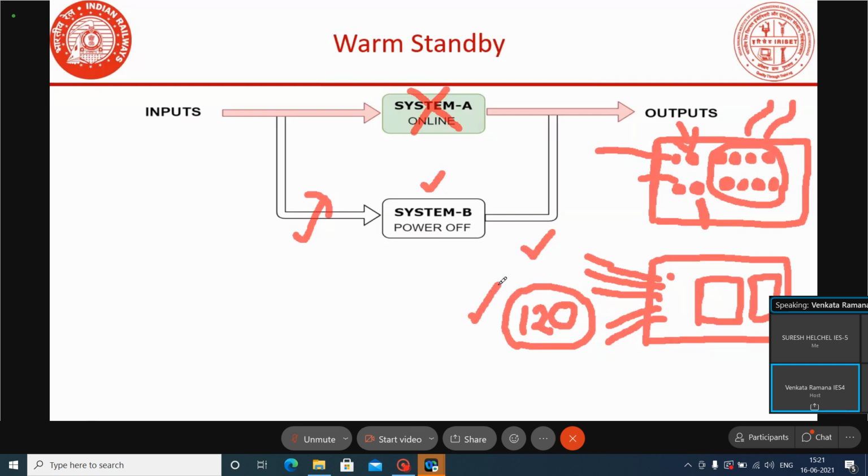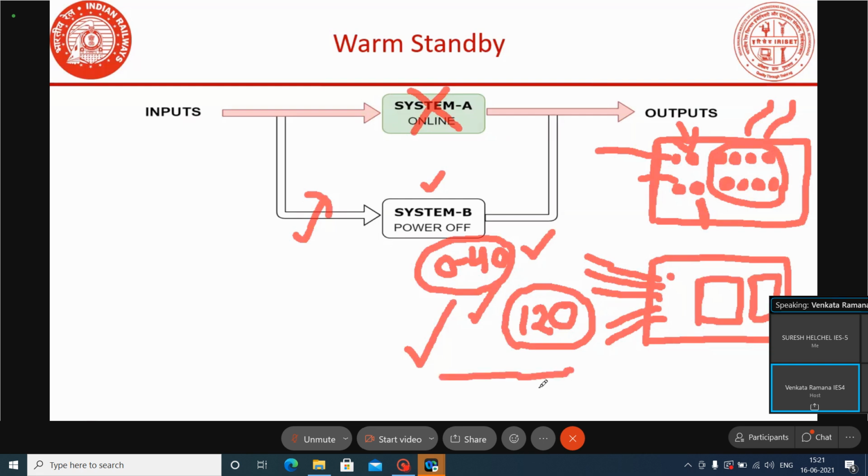Initially, the system coming into working mode may take 30 to 40 seconds, and it will vary from system to system. Once it has come to working mode, first it will apply the cancellation. After applying the cancellation, it will take a minimum of 120 seconds for the system to come to normal working mode.